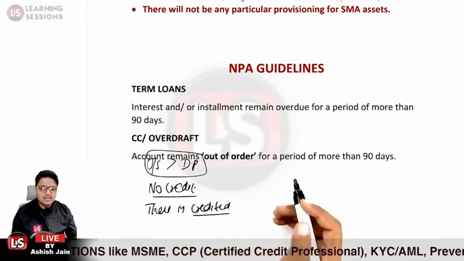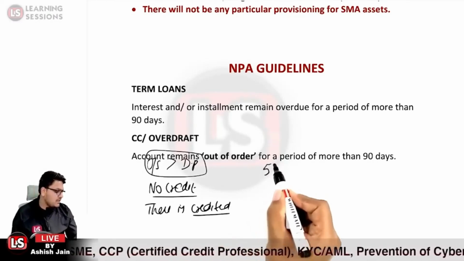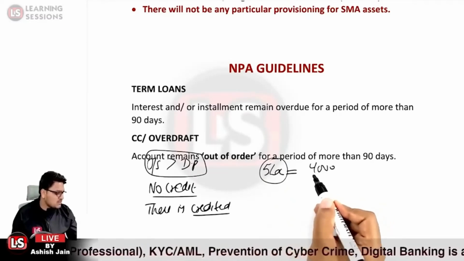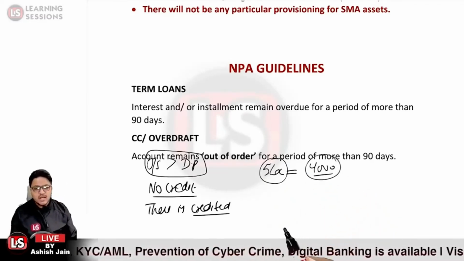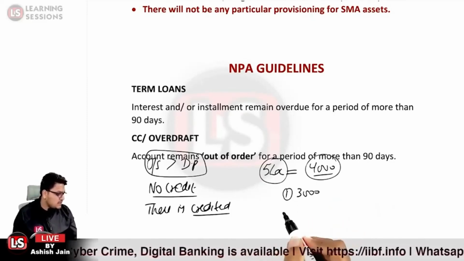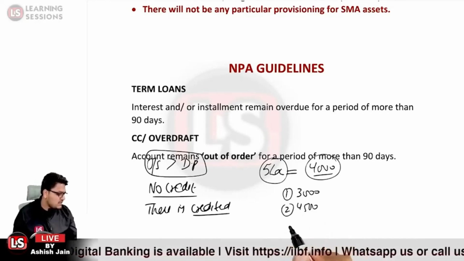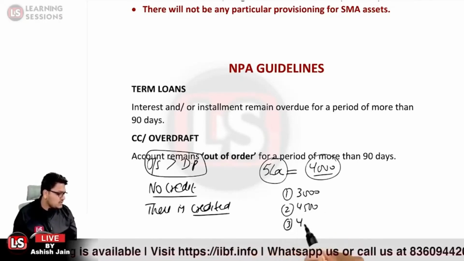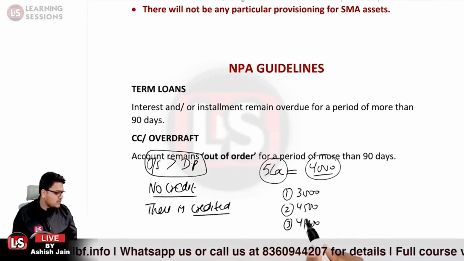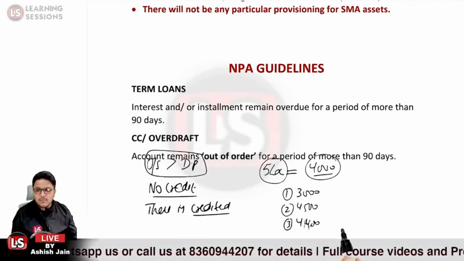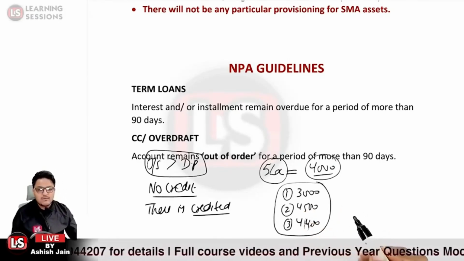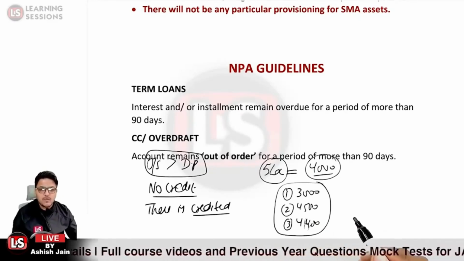What does it indicate? Let us take the case that on a limit of rupees 5 lakh, each and every month interest of rupees 4,000 is being charged, and the person deposited rupees 3,000 in the first month, rupees 4,500 in the second month, and rupees 4,400 in the third month. Now in that particular case, kindly confirm if the account will be classified as non-performing asset or not.